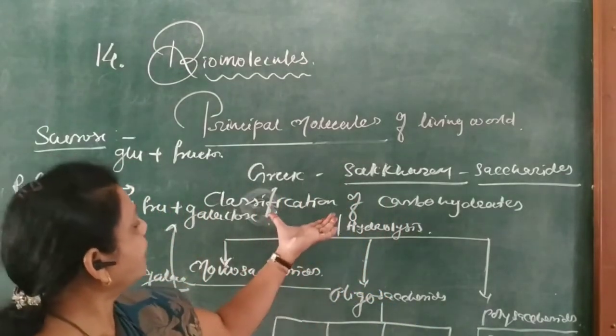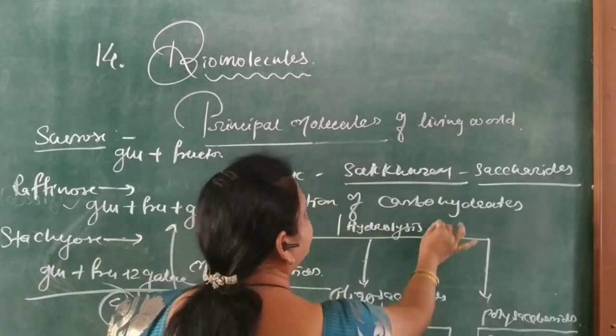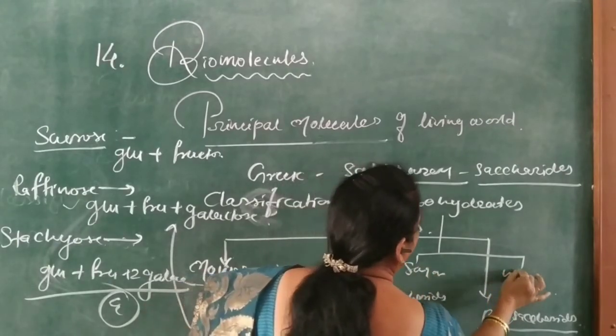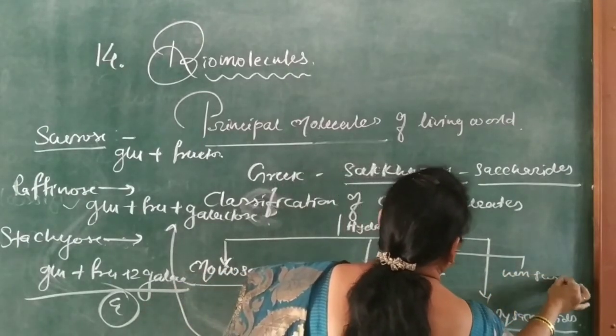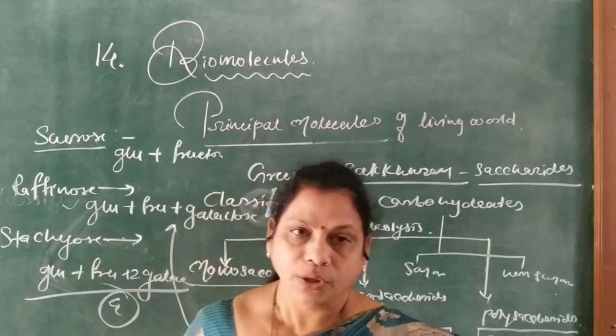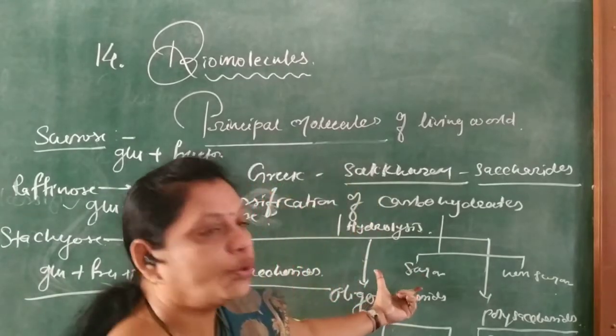Carbohydrates are also classified into two types: sugary and non-sugary. The carbohydrates which are sweet in taste, soluble in water and crystalline in nature are called sugary carbohydrates.